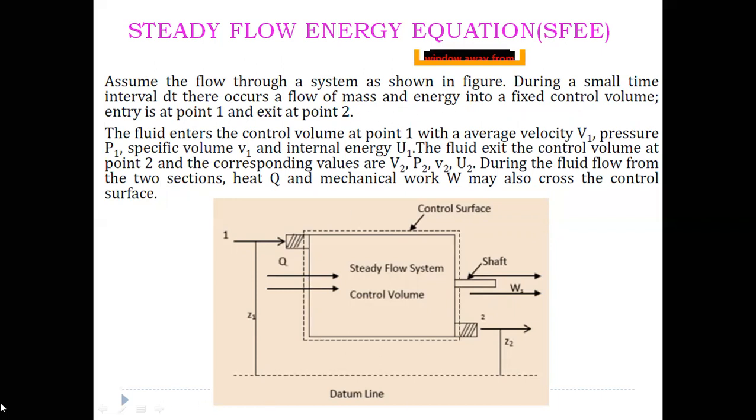Since there is a flow taking place, there is mass coming into the system, and there is a flow coming out of the system. There is mass transfer into the system and out of the system, and also there is energy transfer, since heat is transferred into the system and work is done by the system here. The sign convention is very important: heat is transferred to the system and work is done by the system.